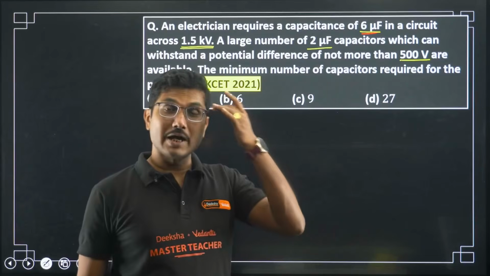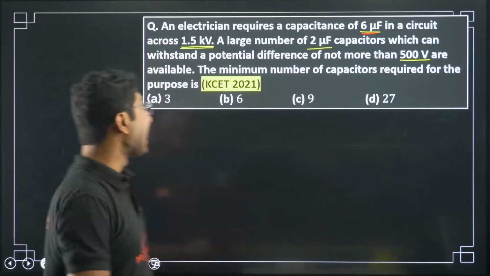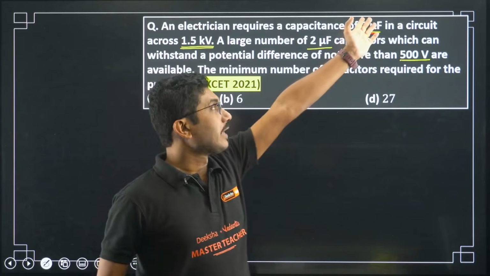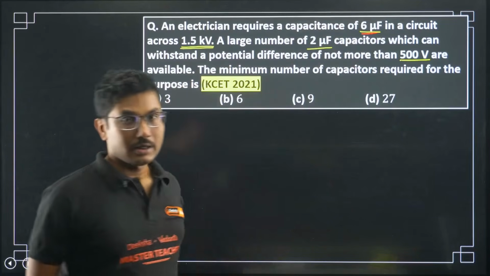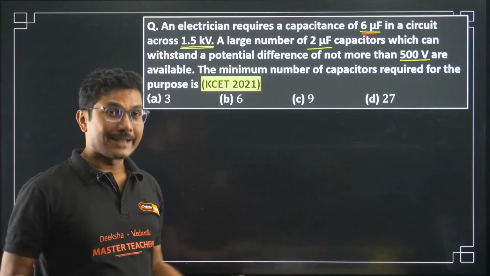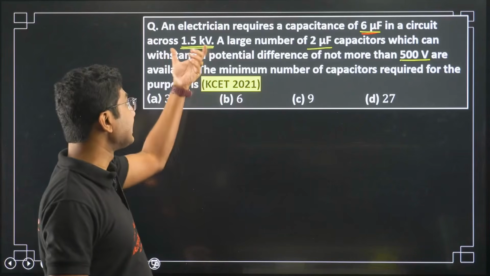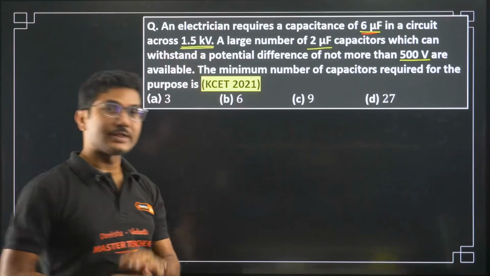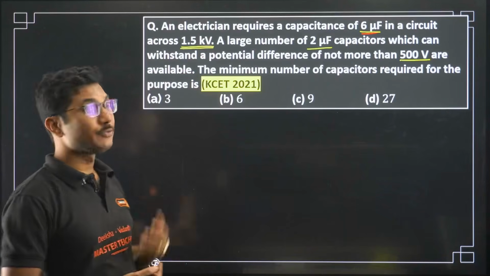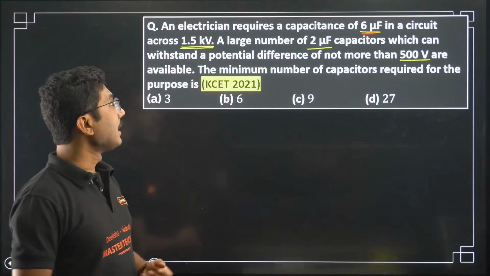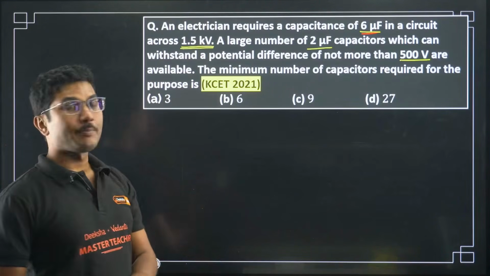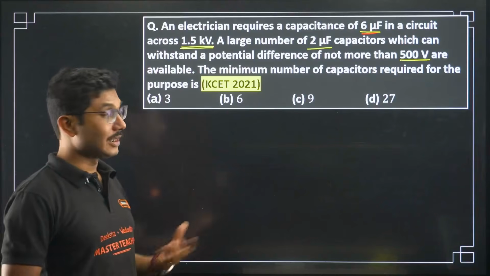So first of all we have to find a combination that can withstand this voltage, then we will try to achieve the 6 microfarad. First our target is to design something which can withstand this 1.5 kilovolt. This is a very interesting design problem. So how can we make a circuit which can withstand 1.5 kilovolt? Answer is easy.